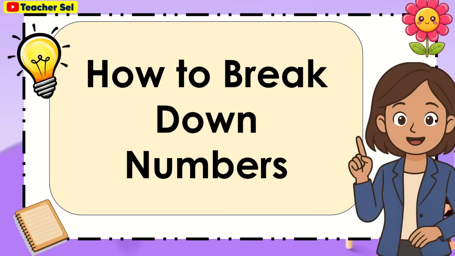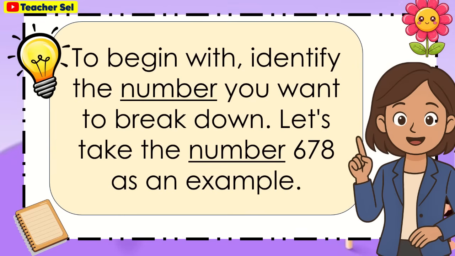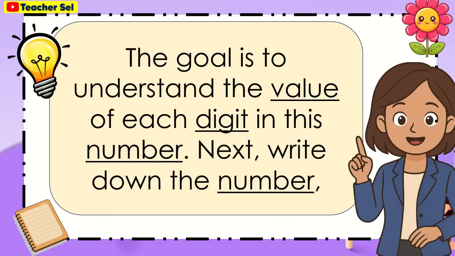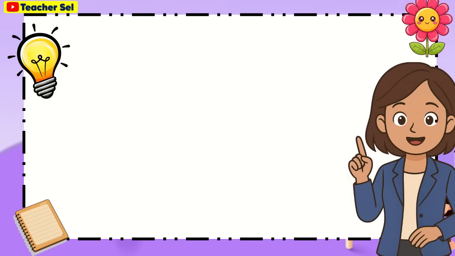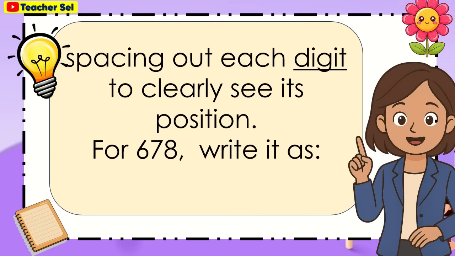How to break down numbers. To begin with, identify the number you want to break down. Let's take the number 678 as an example. The goal is to understand the value of each digit in this number. Next, write down the number, spacing out each digit to clearly see its position. For 678, write it as 600 plus 70 plus 8.